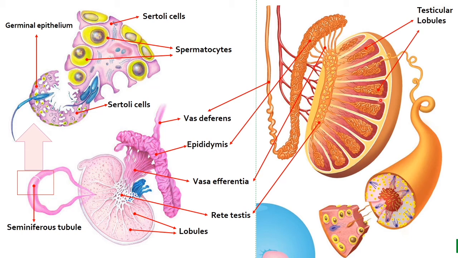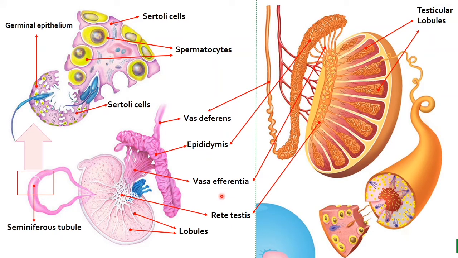So now coming to the structure of testis. It consists of the rete-testis, then vasa efferentia, then epididymis, and last is vas deferens. So there are four parts: rete-testis, vasa efferentia, epididymis, and vas deferens. Here the rete-testis is a network of ductules formed by seminiferous tubules. See, all these seminiferous tubules combine and form a network known as rete-testis.